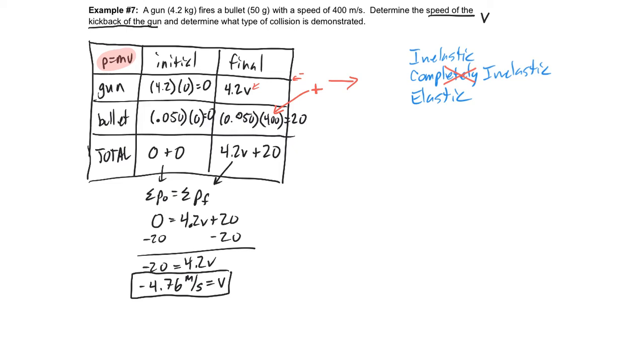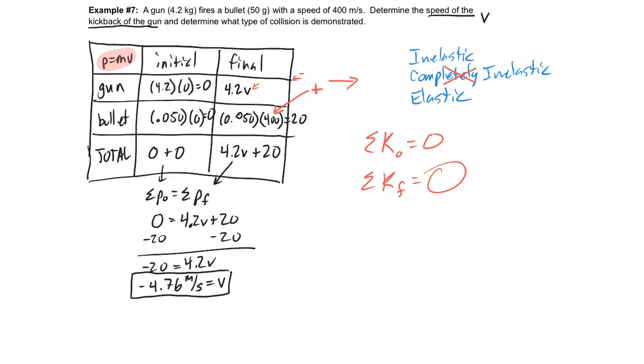Now, the only way to find out is by finding out if the kinetic energy is conserved. Is it the same before and after? Now, actually, in this situation, you don't even need to do the calculations because we know that initially they were both at rest. Remember, kinetic energy depends on speed, right? If there's no speed, there's no kinetic energy. So therefore, initially, the sum of the kinetic energies initial is 0. In the end, then we end up having some kinetic energy, right? And so we would not say that this is an elastic collision. It would be something else.